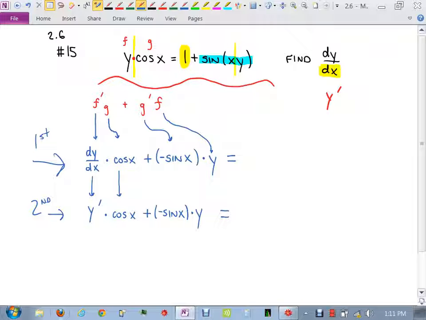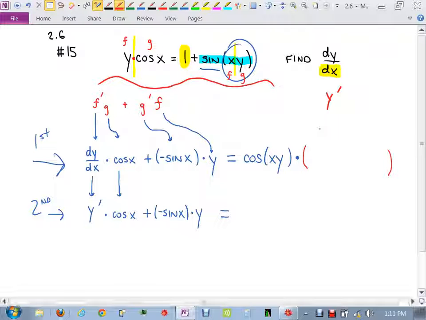What is the derivative of sine of some junk? Cosine of the junk, right? Then chain rule says times the derivative of the junk. But the junk is a product rule, right? An f and a g. So I'm going to say times, over here I'll do it in red, times, it's going to be f prime g plus g prime f.